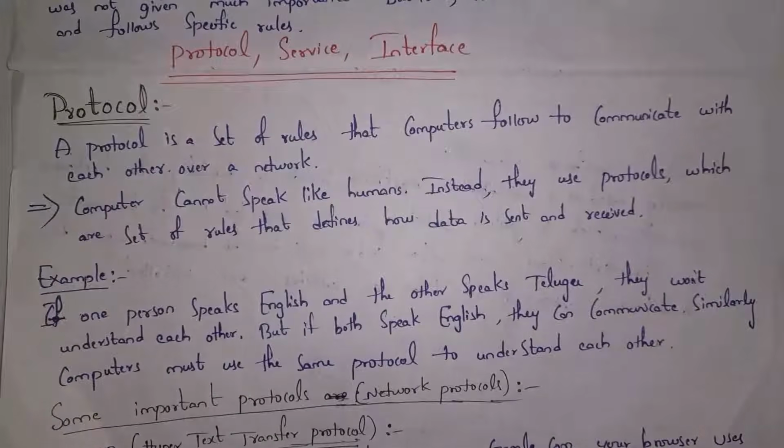For example, one person speaks English and the next person speaks Telugu. They cannot communicate with each other because they are using different languages. Similarly, if two computers want to communicate with each other in a network, then they need to follow the same protocols in order to communicate with each other.